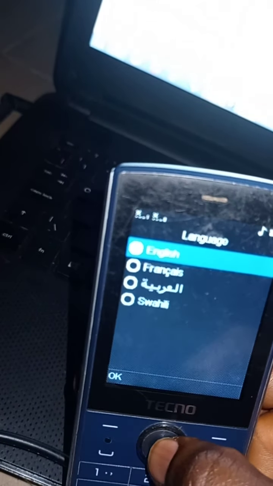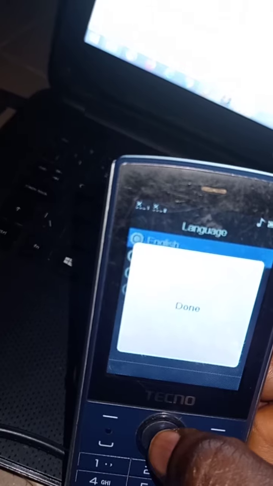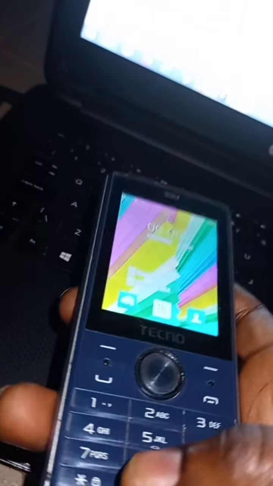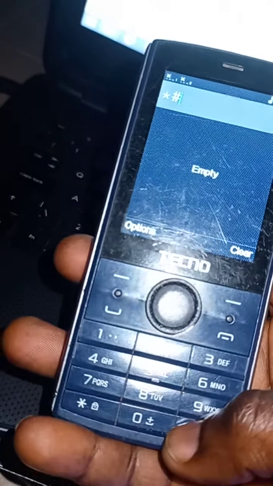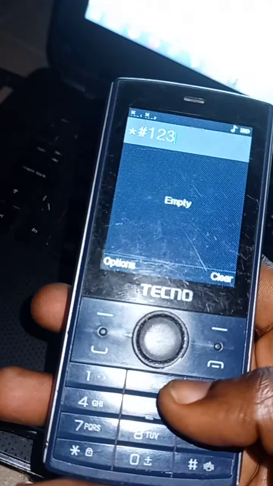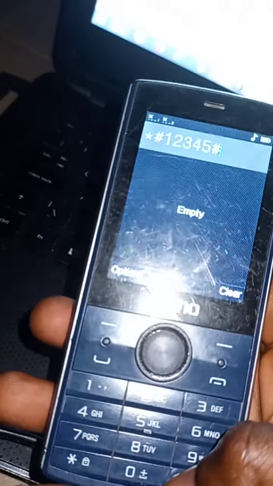Now your phone is flashed. So now after you want to clear off the factory default, you press star hash 12345 hash. You see they give me an option: do you want to clean all the test data? You press either yes or no. Press it.